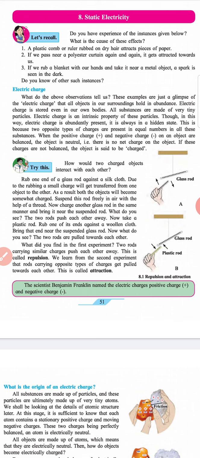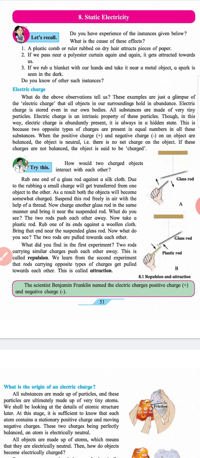Now take a plastic rod. Rub one of its ends against a woolen cloth. Bring that end near the suspended glass rod. Now what do you see? These two rods are pulled towards one another.